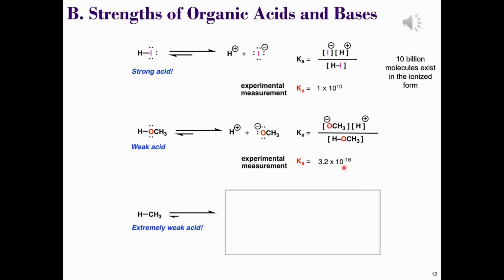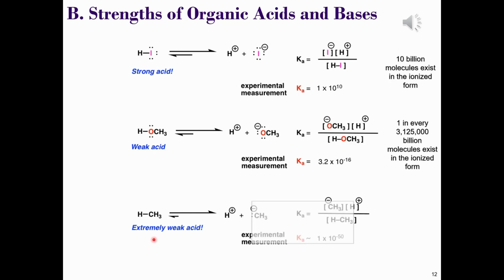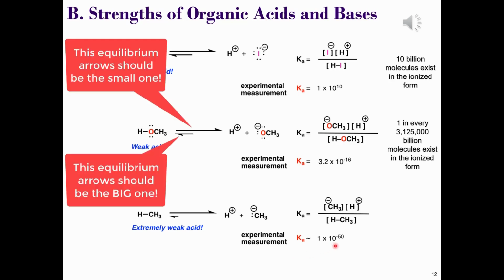Okay, let's rephrase this. For every 3,125,000 billion molecules of methanol, only one is in the ionized form. It's pretty safe to say this is a weak acid, so it won't readily dissociate. What about if we consider methane next? This really isn't an acid at all, but it drives home the point about the acid dissociation constant and the comparative size of the equilibrium arrows.